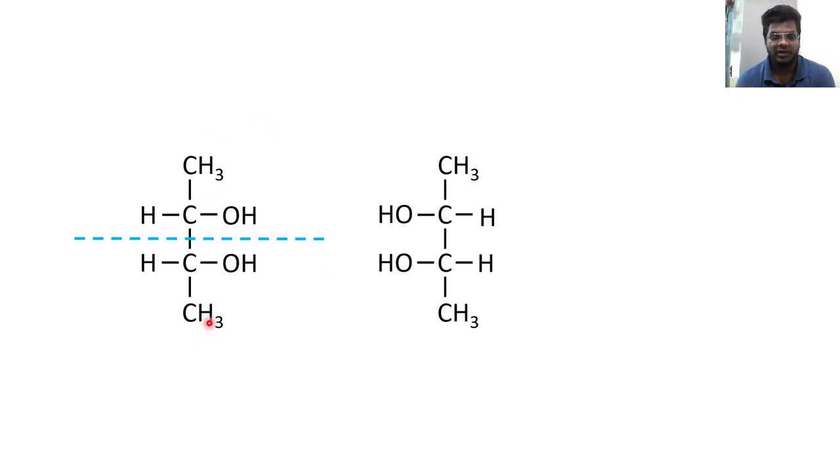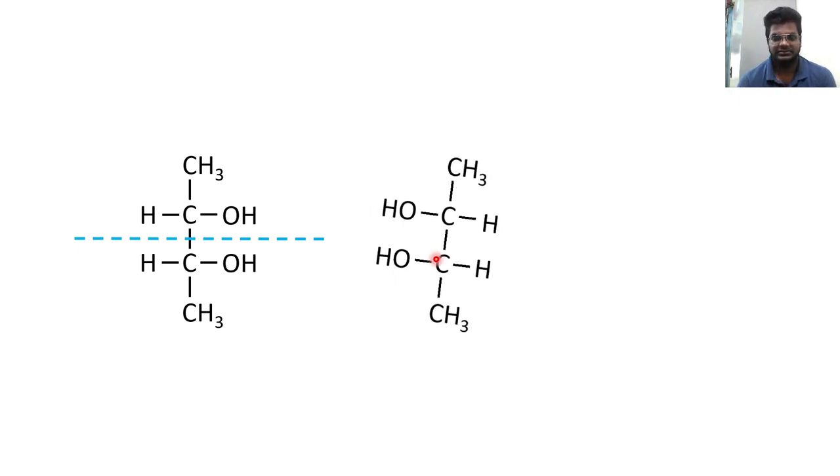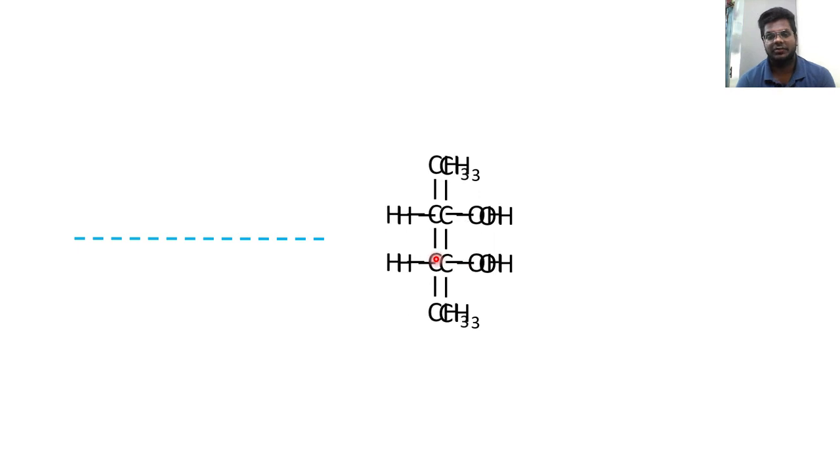If I had cut this molecule from this plane, it wouldn't have appeared to be symmetrical, but as I said, any one plane would do. So here I found that this plane was working as a symmetry for me, and due to the presence of an internal plane of symmetry, they cannot be enantiomers because mirror images of such molecules get superimposed. See, if I try to superimpose like this only, they won't get superimposed. Let's try rotating it. Now if I check the superimposability, they are clearly superimposable. Such molecules, despite having chiral carbons also, are not enantiomers.